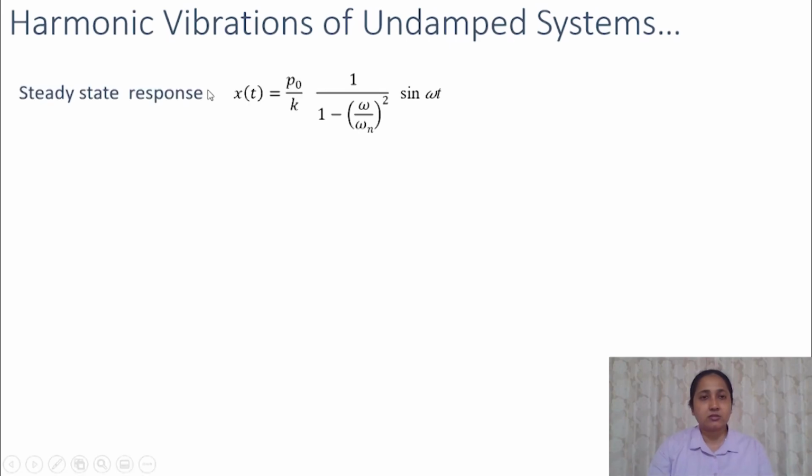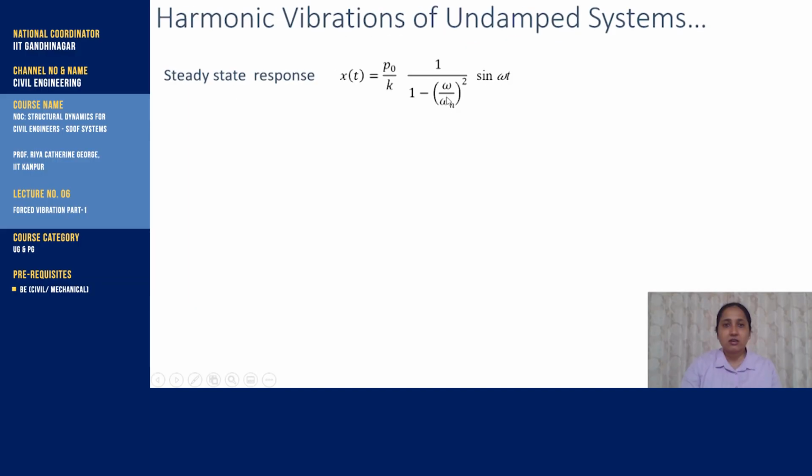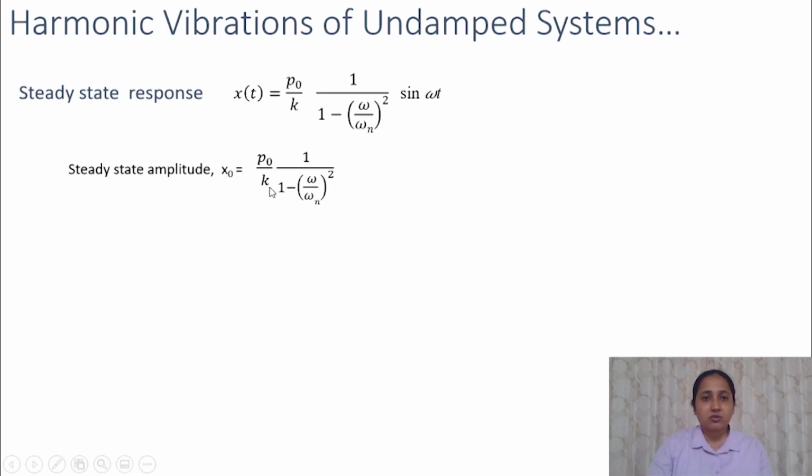Now we will look at the steady state response in a little more detail. The steady state response will be present even after the transient response dies out. So the steady state response is this, as we have seen earlier. The amplitude of this steady state response is equal to P naught by K multiplied by 1 by (1 minus frequency ratio squared).